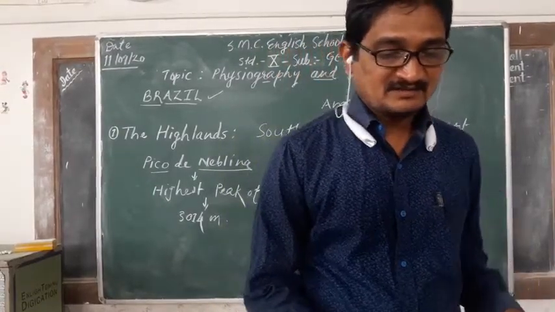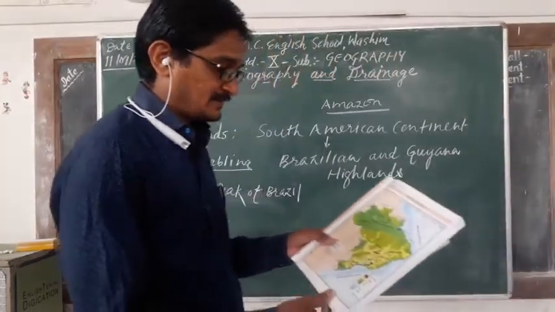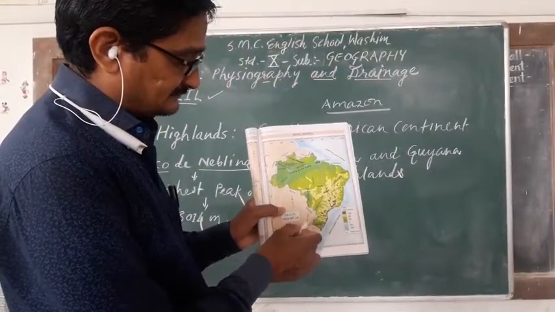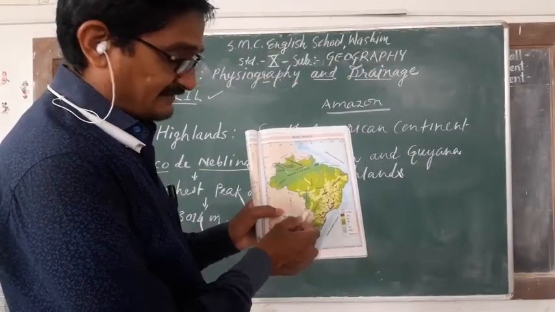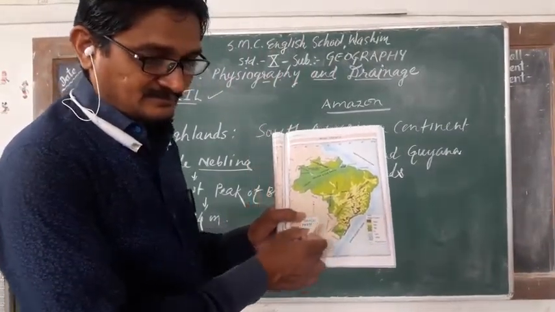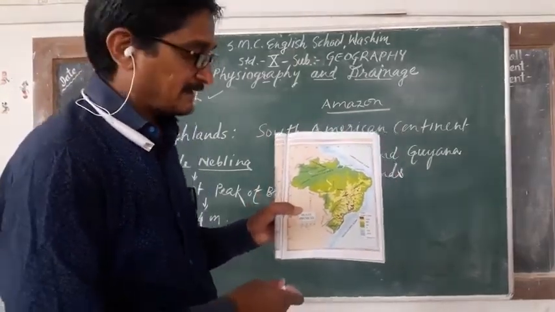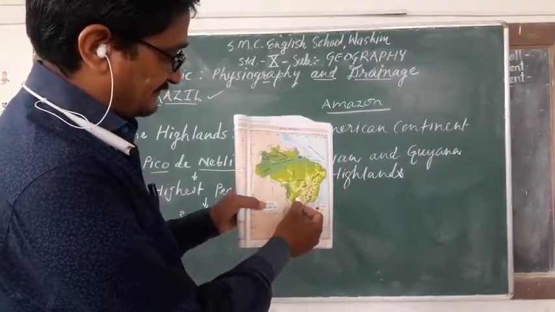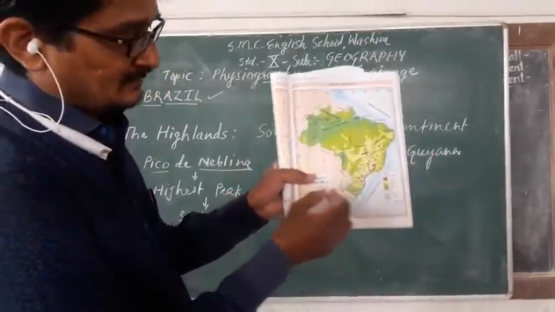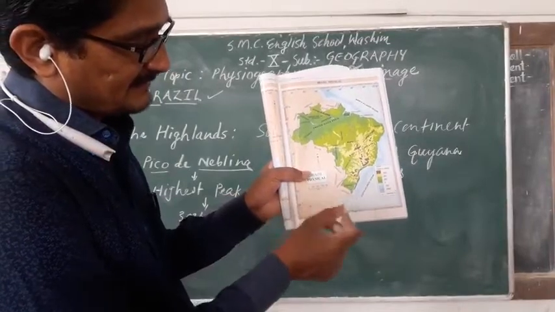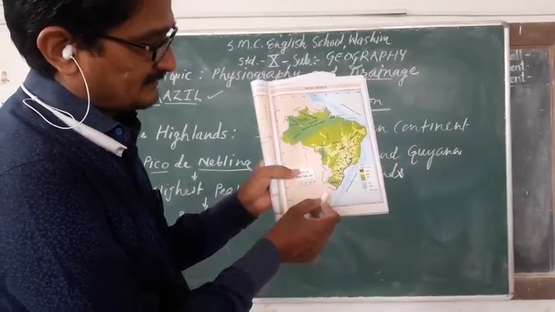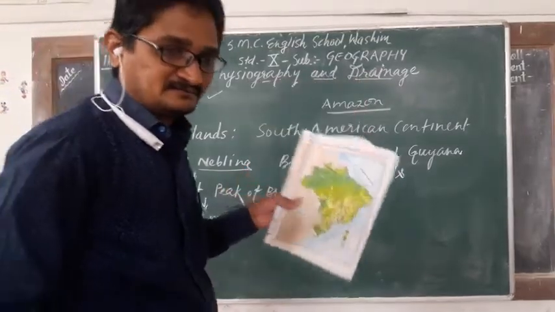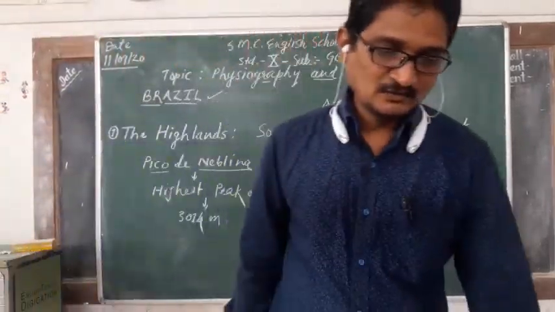See, some major rivers like Uruguay, Paraguay, this Uruguay river, Paraguay, then Paraná, this one, Paraná river, Paraguay and Uruguay river. Again, going towards Argentina, the southern slope is there.